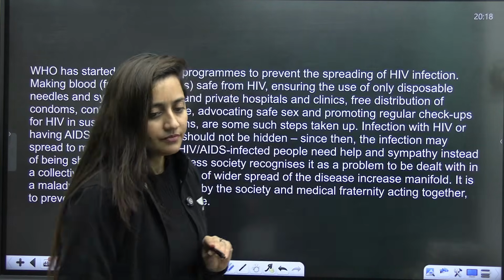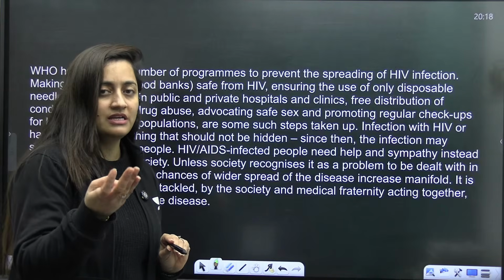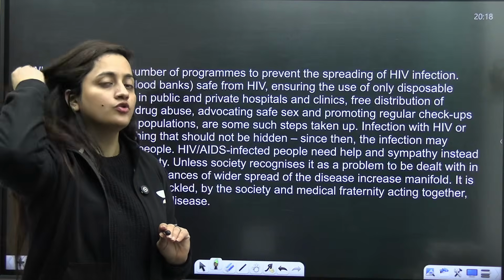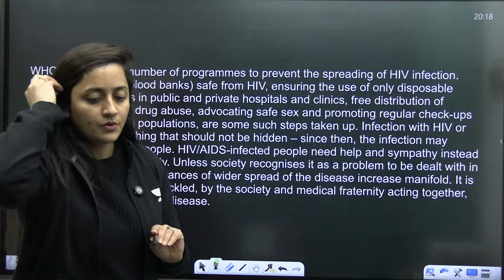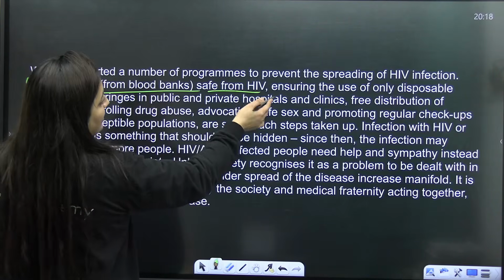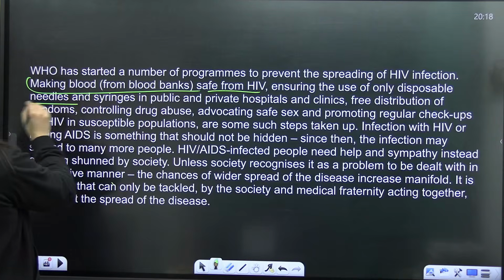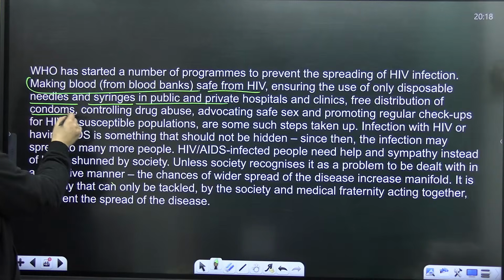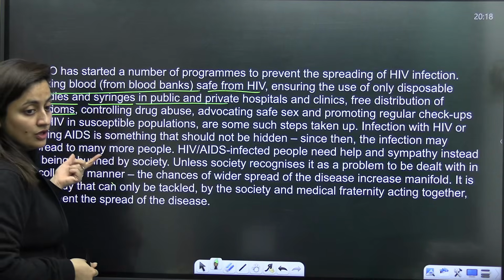So drug abuse can be the reason, blood transfusion can be the reason, sexual contact with multiple partners can be the reason. Okay, done. So see, making blood from the blood bank safe from HIV, ensuring the use of only disposable needles and syringes in public and private hospitals, free distribution of condoms, because obviously condoms also prevent this.